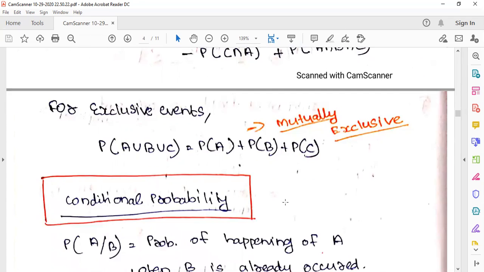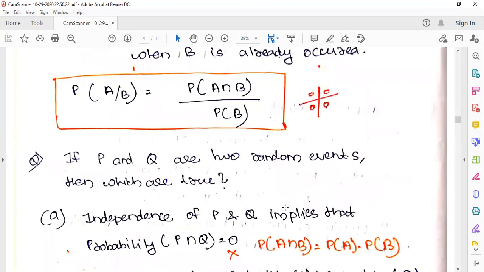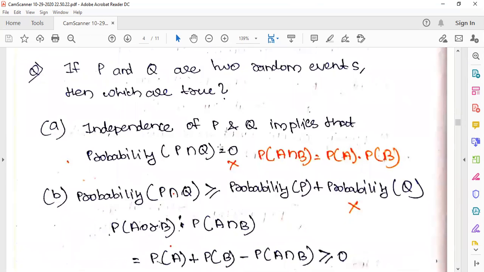Okay, now let's see one question based on what I have taught you till now. If P and Q are two random events, then which of the statements is true? My dear friends, look here. The first statement is independence of P and Q. Don't check the answer which I have worked out for you. Just listen to what I'm saying. Independence of P and Q implies that probability of P intersection Q is equal to 0.